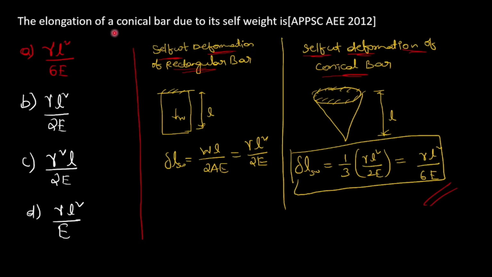If the question is asking about the elongation in the conical bar due to self weight, the self weight deformation of the conical bar will be 1 by third of the self weight deformation of the rectangular bar. So if you multiply 3 into 2, 6, gamma L square by 6E. So option A is the correct answer.